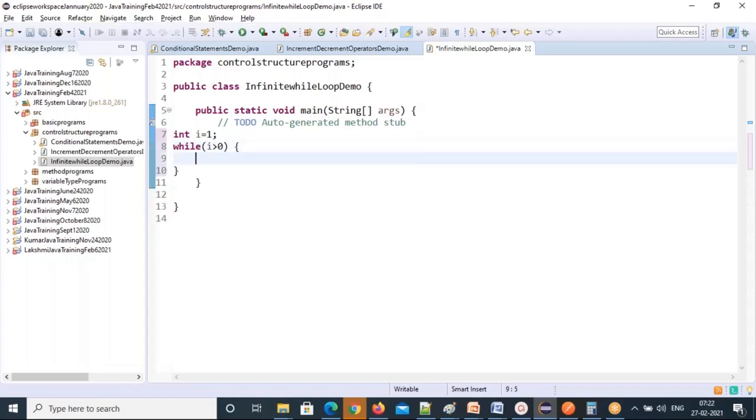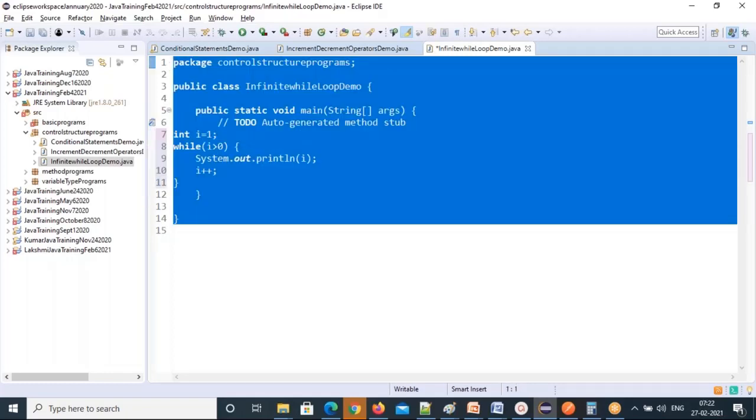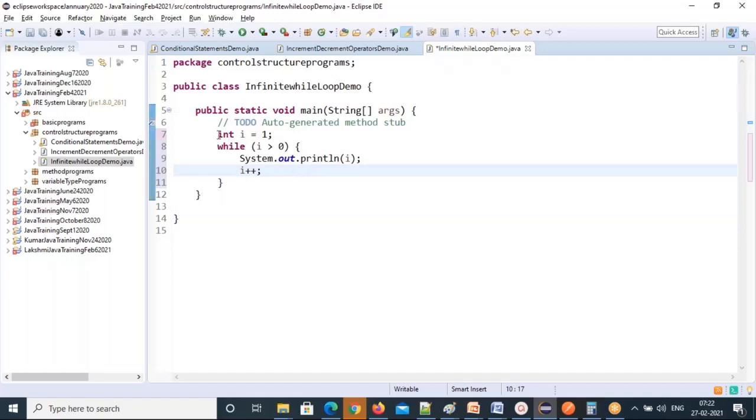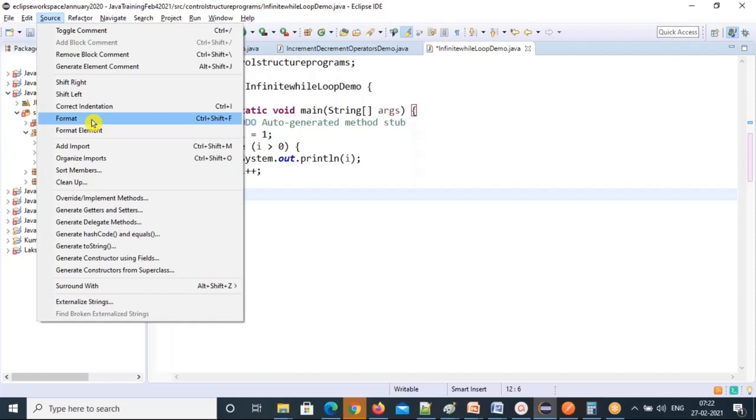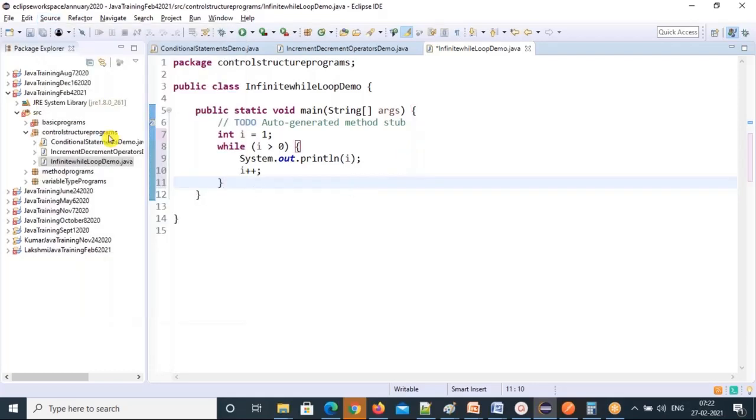Okay. So then what will happen now? You see that. I put the i value, then I did i++. Now execute this. How can you format this? Select it, Control Shift F, format. See that it will become the same, everything in line. That's formatting. Or you go to Source and select Source, Format. Control Shift F is the shortcut, and Format is the other one you can do from the menu bar also.